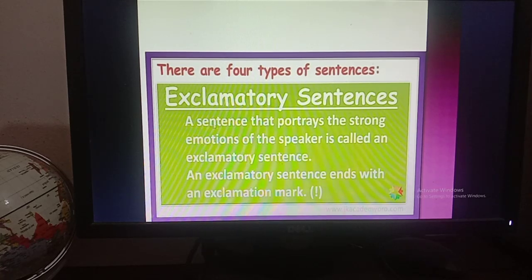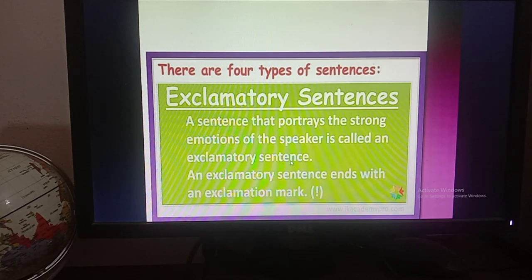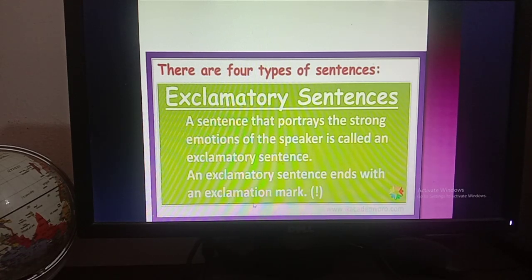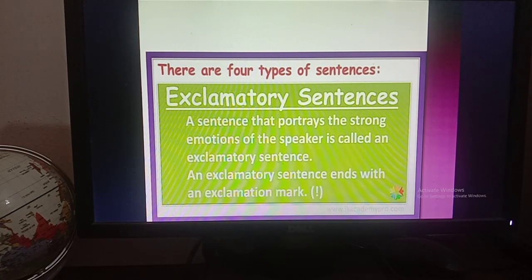Now boys, this is about the exclamatory sentence. A sentence that portrays the strong emotions of the speaker is called an exclamatory sentence. So boys, when there is a strong emotion, that means emotions of joy or sorrow, you have to understand that that is an exclamatory sentence. An exclamatory sentence ends with an exclamation mark. So this is an exclamation mark, and these types of sentence always show strong emotions like joy or sorrow.